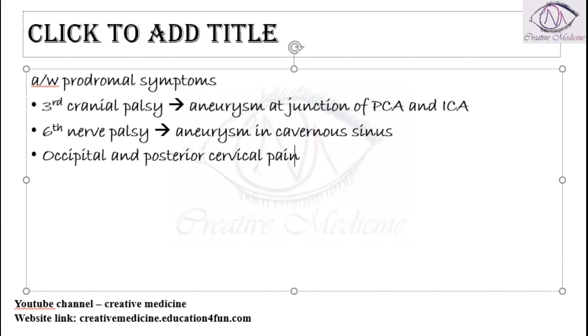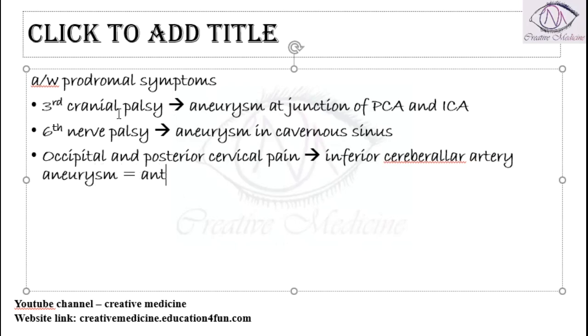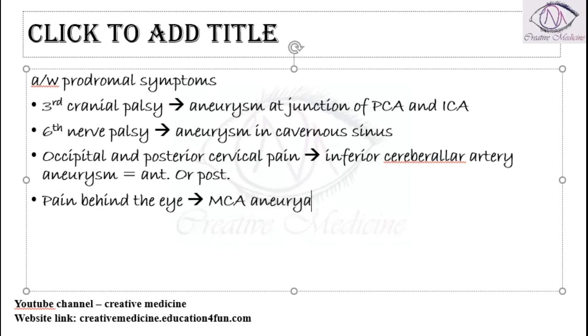This occipital and posterior cervical pain occurs whenever there is an inferior cerebellar artery aneurysm, either the anterior part or the posterior part. Even sometimes pain can be seen behind the eye. This pain behind the eye is mainly caused by a middle cerebral artery aneurysm. So these are the prodromal symptoms which are seen.